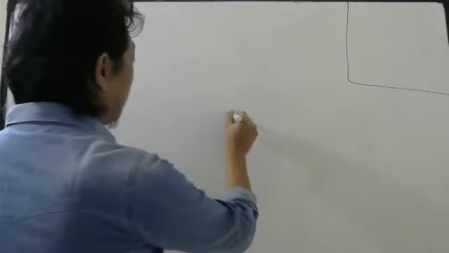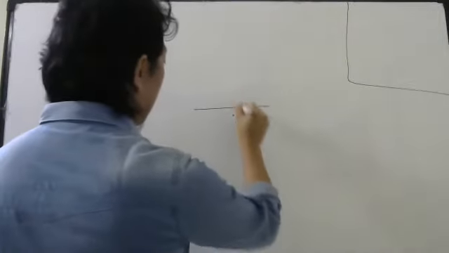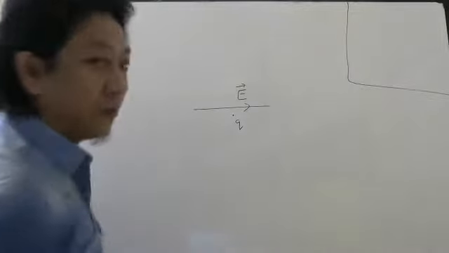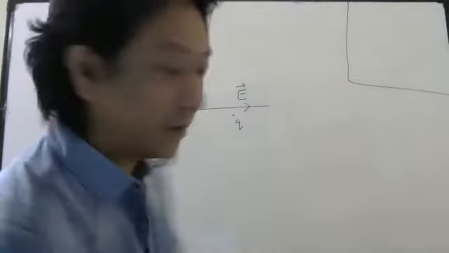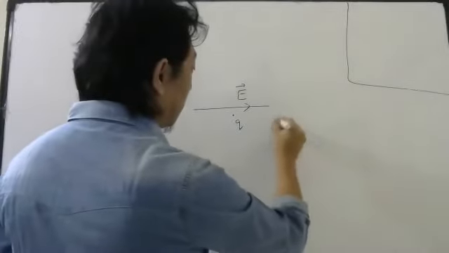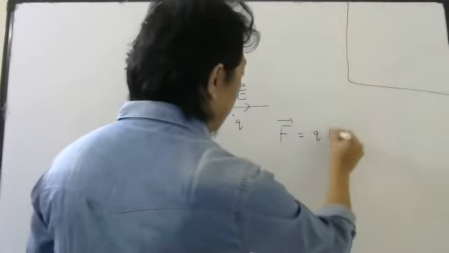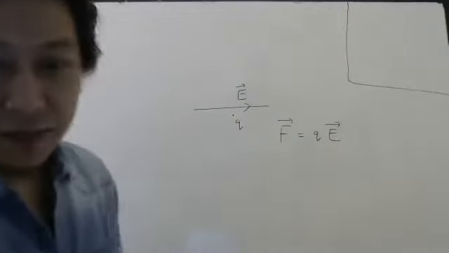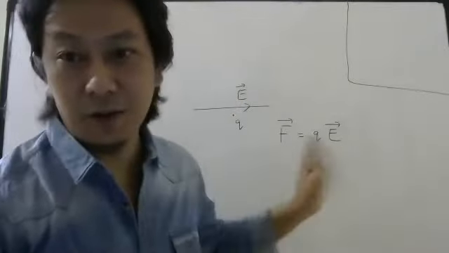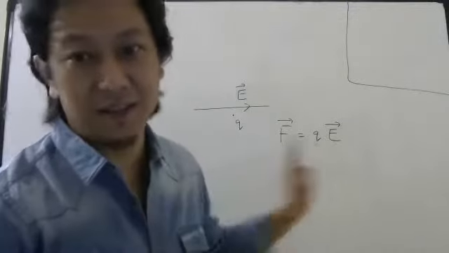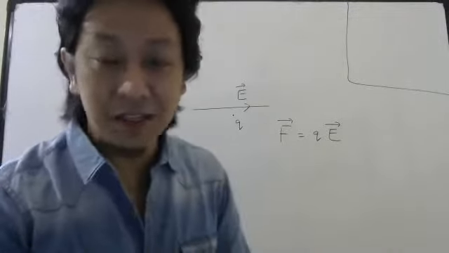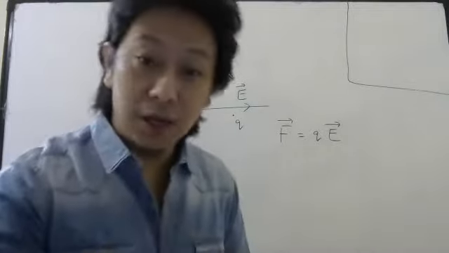So long back when we started the electric charge and field chapter, the first chapter, I told you that if you keep a charge in an electric field, then the electrostatic force is given by Q into E. Right? A very simple formula. No one asked how this formula comes. It was just defined like this. This was the way the force was defined on a charge due to electric field.